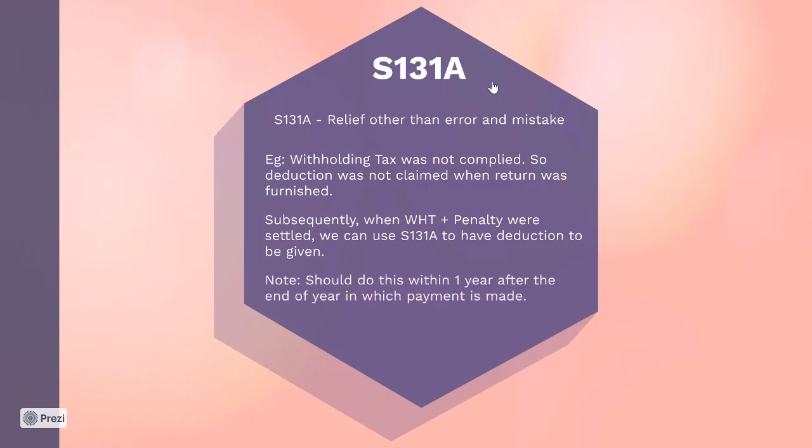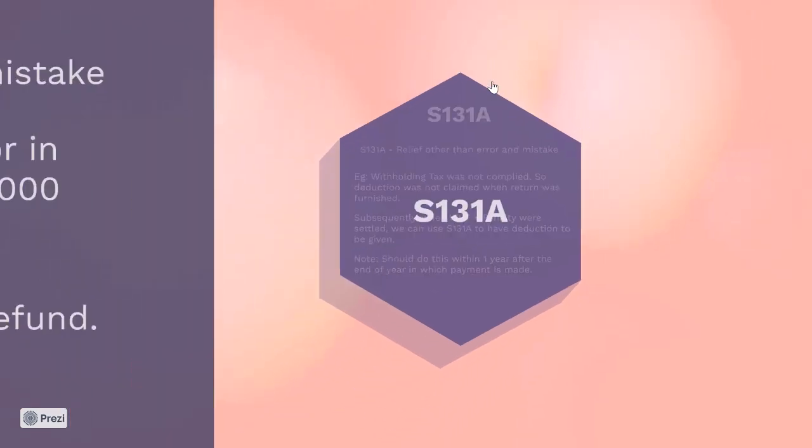Upon the deduction being given, your assessment will be reduced and then your tax will be refunded. But you must take note that this should be done within a year after the end of the year in which payment is made. It is not given in the law, but it's given in the public ruling as part of the guide that Inland Revenue gives to the taxpayer.